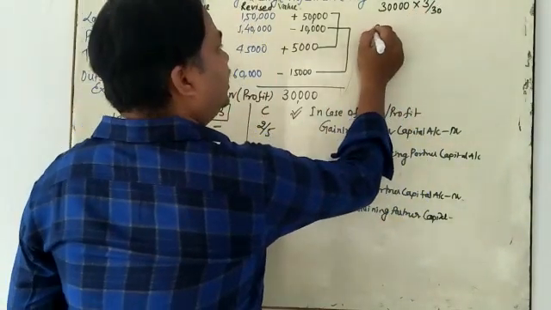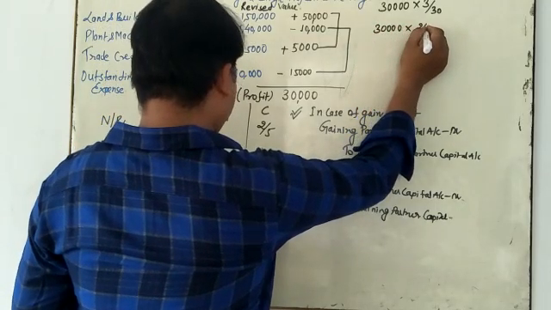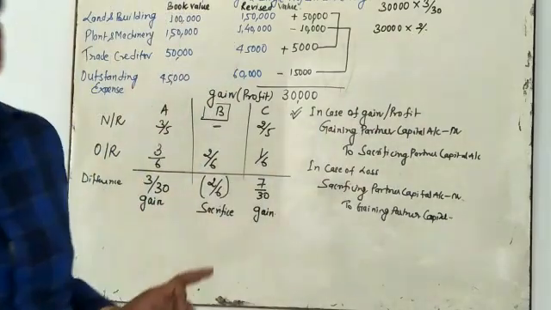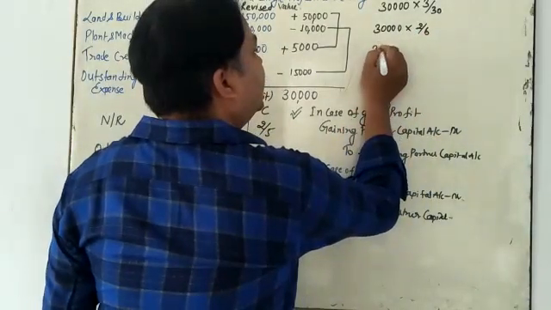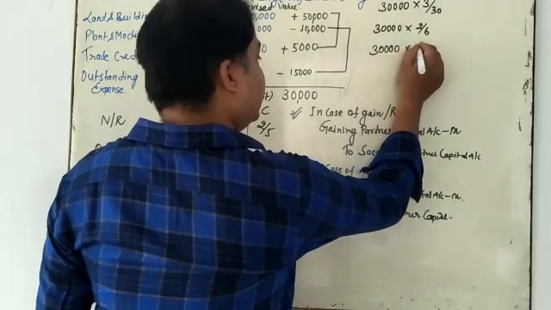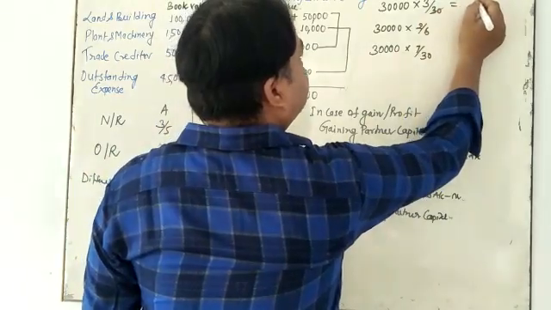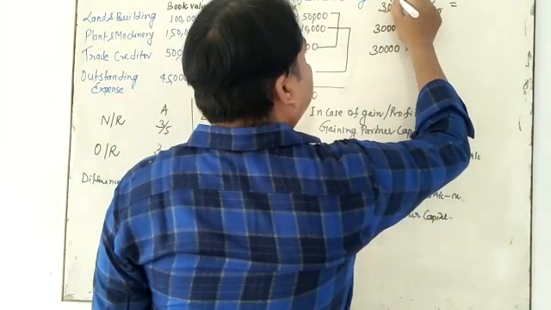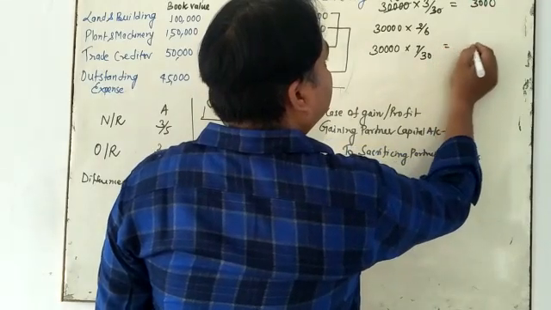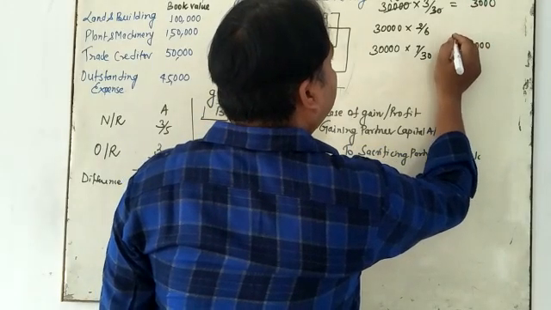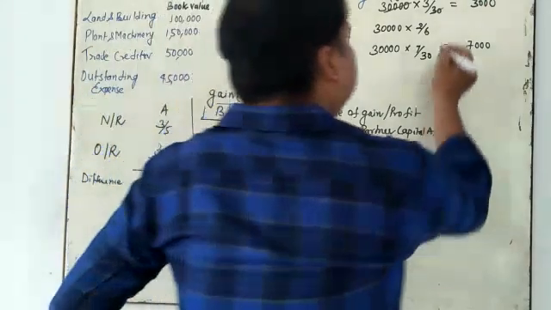Okay. And 30,000 multiplied by 2 by 6. Next, 30,000 multiplied by 7 by 30. You need to calculate that. One is 3,000, 7,000, and what is the next value? That is 10,000. Okay.